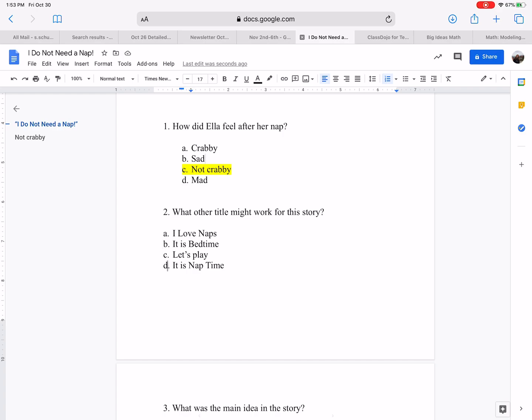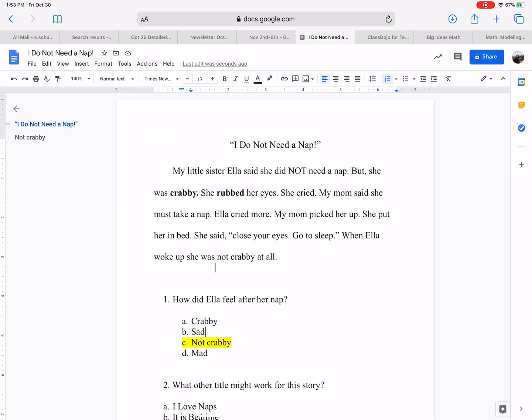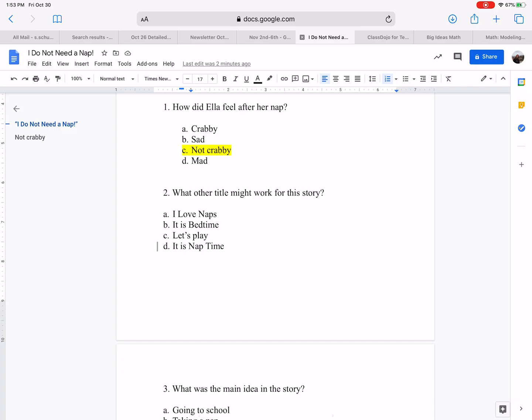Do you think it's let's play? Well, even though she didn't want to take a nap, she could have wanted to play, but did it mention that she wanted to play or do anything else instead? Not really. She was just cranky, because I guess her mom knew that she was very tired even though she didn't want to take a nap. But did it say she wanted to play anywhere in this passage? Not really. It didn't say what she wanted to do other than nap. So I don't think C is a good option.